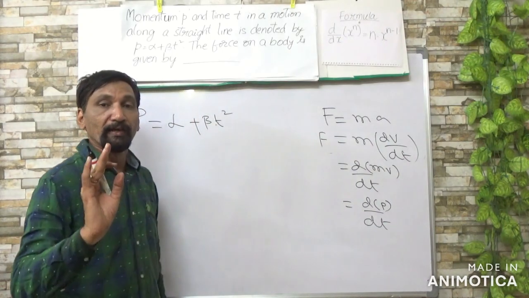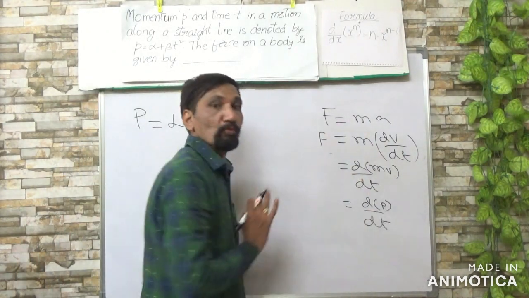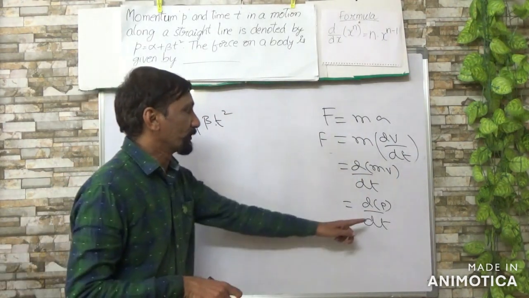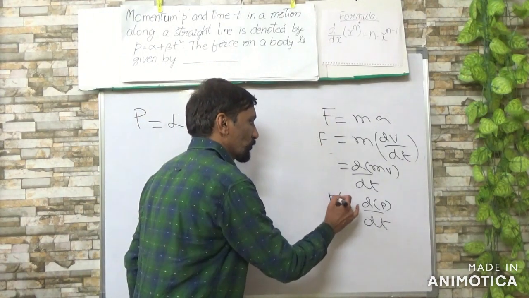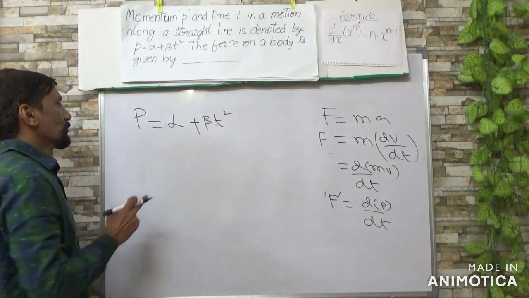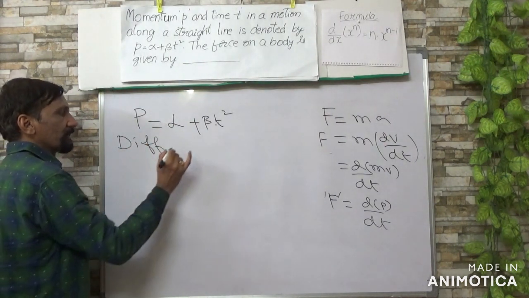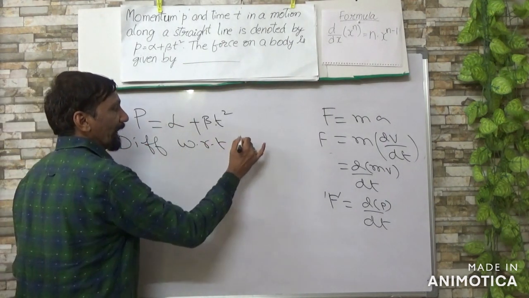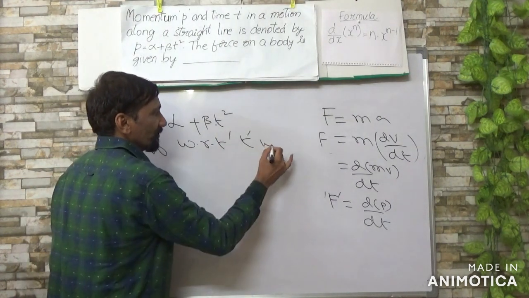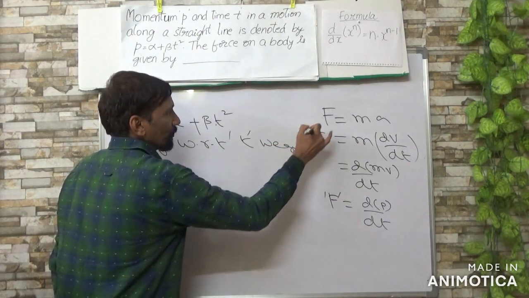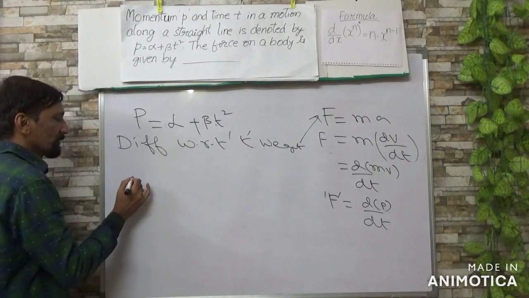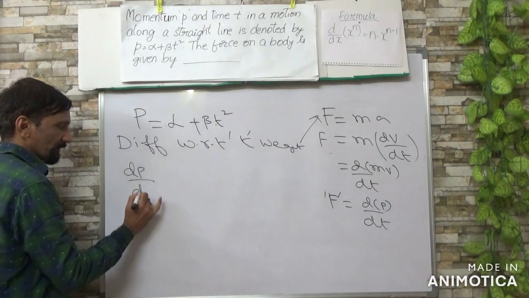That means whenever you differentiate momentum with respect to time, you get force. So in this case, if you differentiate with respect to time, we get force, dp by dt.